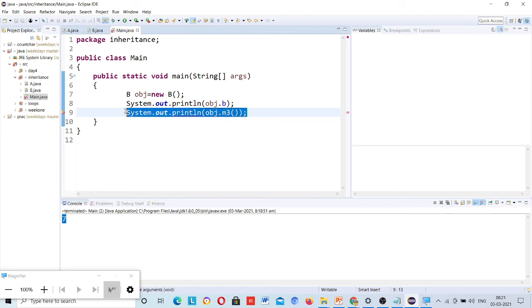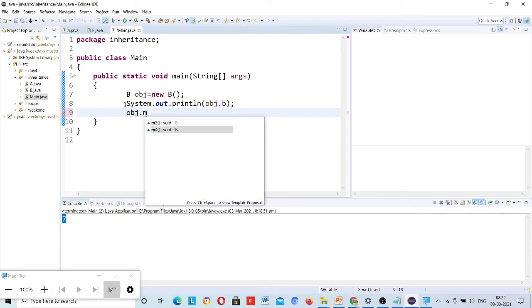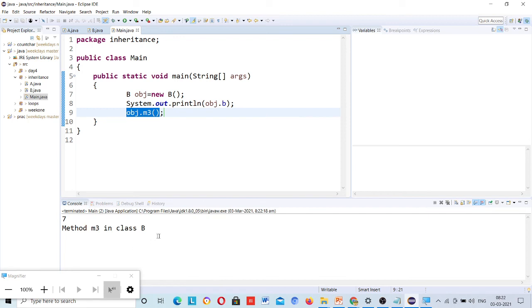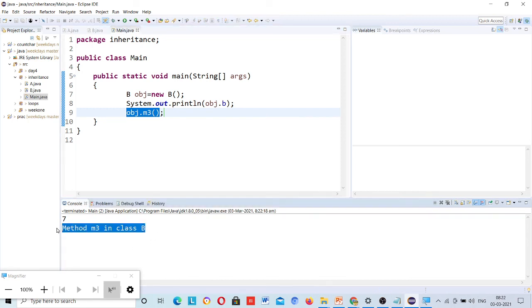Of course method is not manually using print statement. So object dot print M3. Okay, now you can see this M3. If I run this, whatever M3 will have will be printed here. Method M3 in class B.